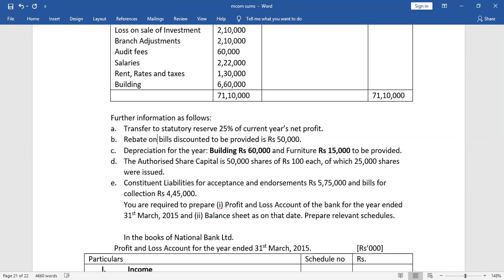Whenever we discount a bill, we provide the money to the person who has provided us the bill, and in exchange of the bill we honor it. That means we give the holder of the bill the amount after deducting some amount. For example, if the bill is of 10,000, we may give 8,000 to the holder. The 2,000 collected is the discount.